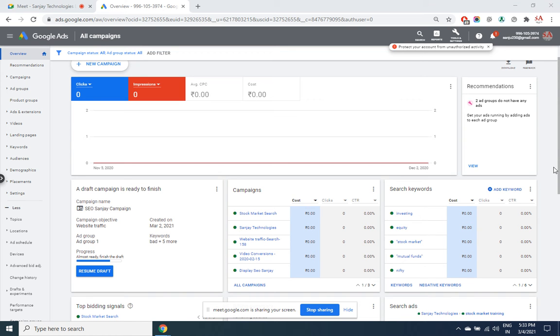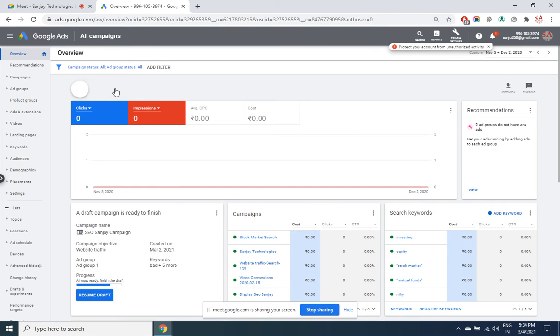Whenever you want to resume from wherever you have stopped in a campaign, because creation of a campaign is a 4-step, 5-step process, but maybe you have stopped at the third screen or the fourth screen and you wish to continue from there, then always click on new campaign. Inside that you will find an option, resume campaign draft. That is nothing but the previous campaign. It will lead you to the screen where you left. Let's click on it.